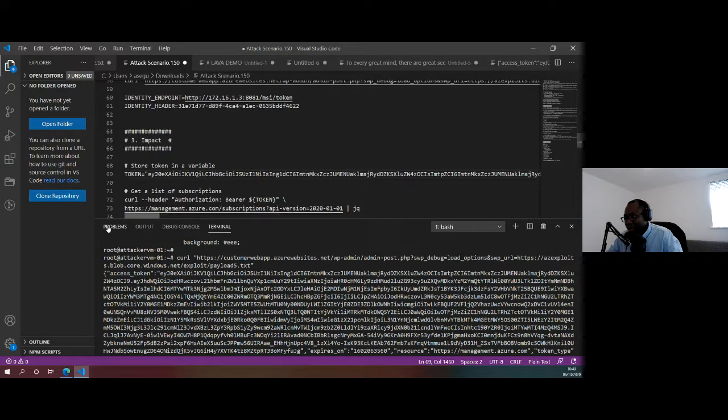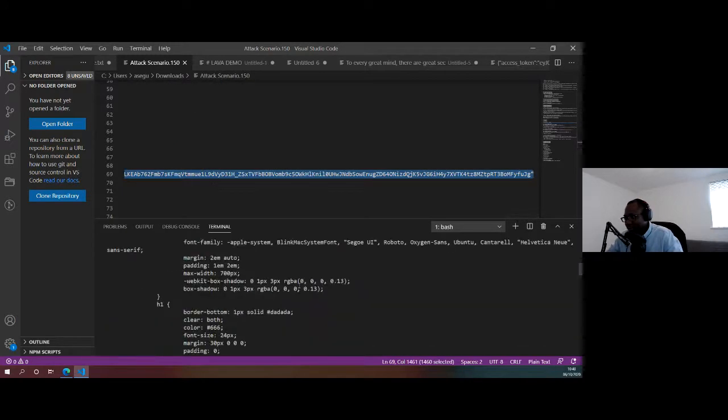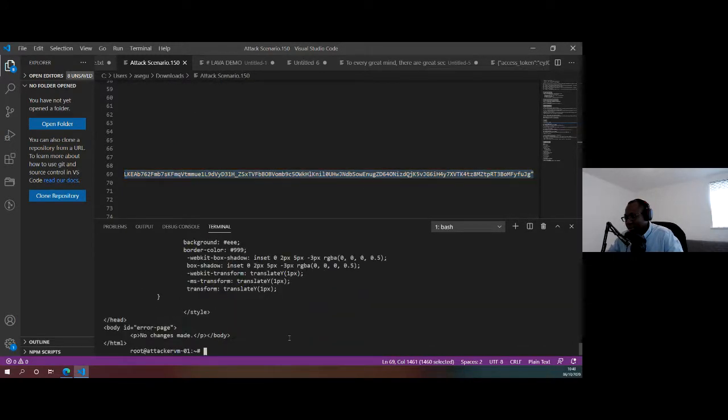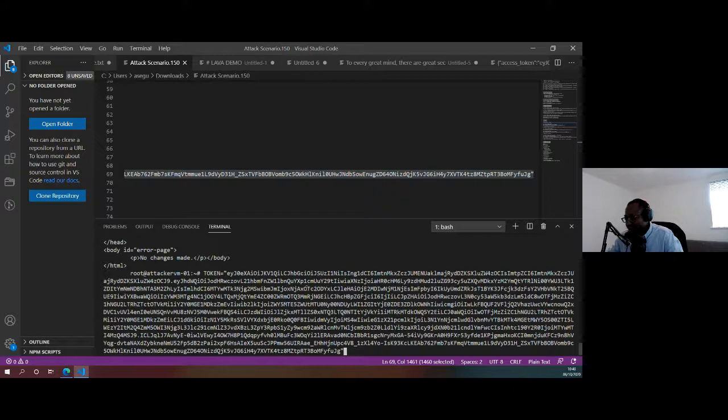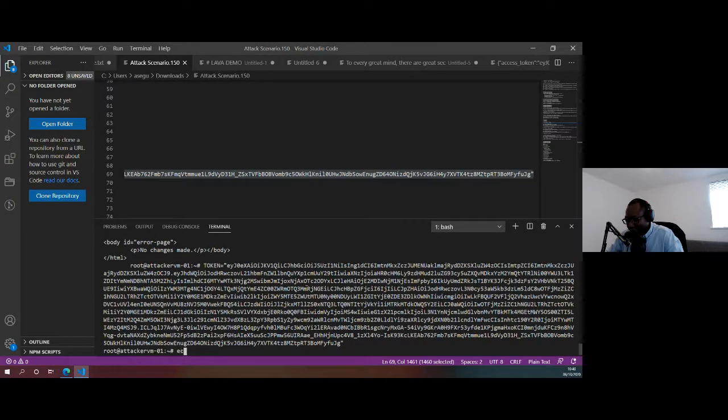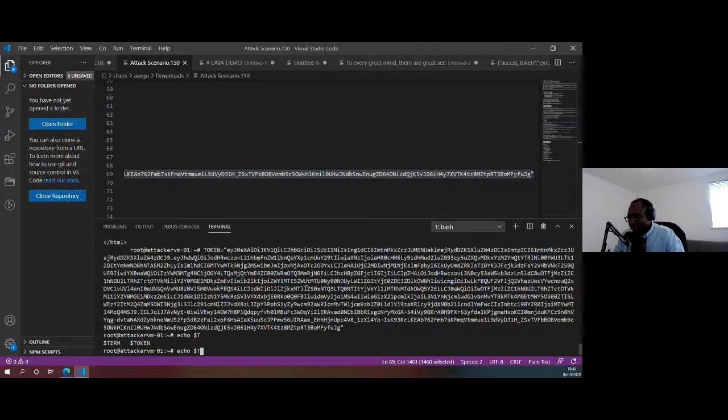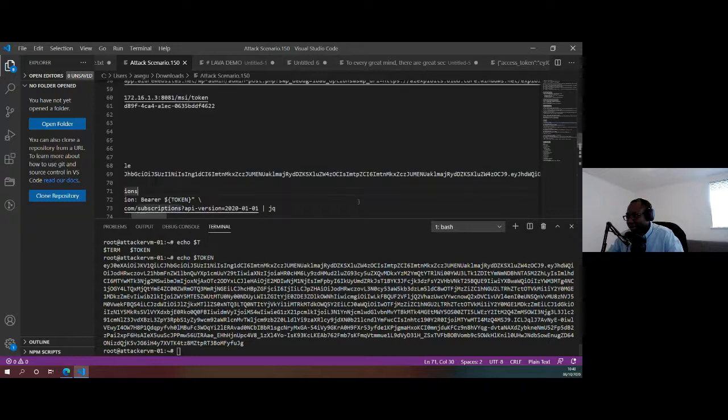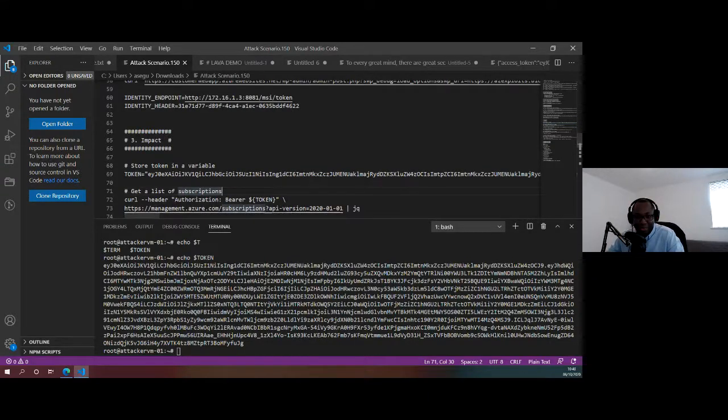I'm just going to run that. So let's run that. Right, and if I do an echo token, I've got that in the token. So essentially what we're going to do now, once we have that information, is go back to the slide to show you how we can proceed with this attack chain.